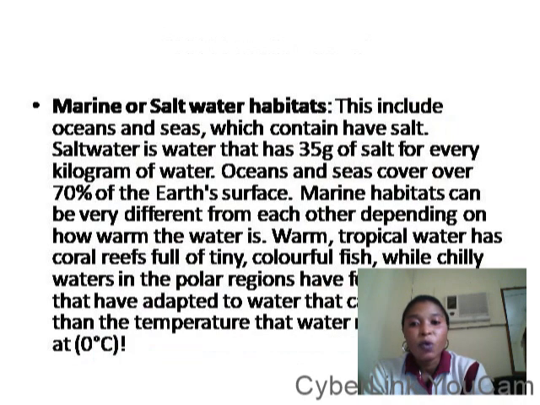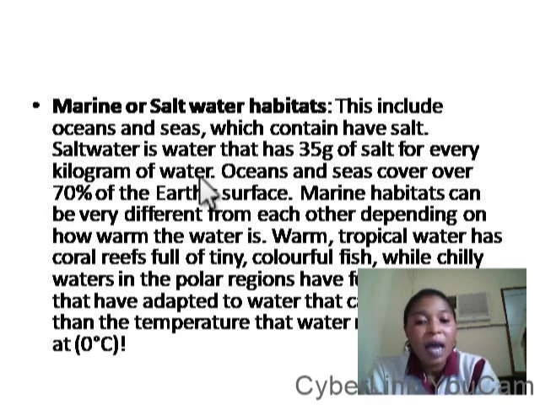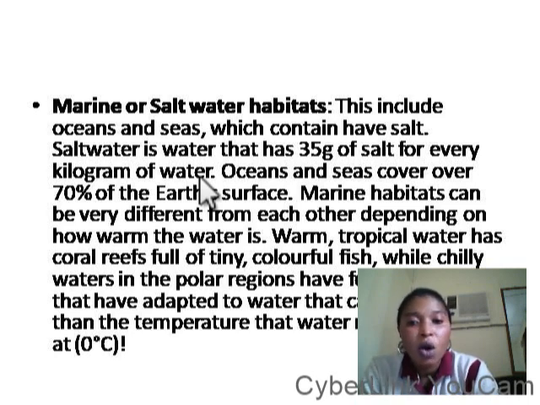Okay, again we have what we call marine or saltwater habitat. These include oceans and seas which have salt. Salt water that has 35 grams of salt for every kilogram of water. That means the marine water has salt content. When you're talking about marine or saltwater habitat, you're talking about those water bodies that have salt content.